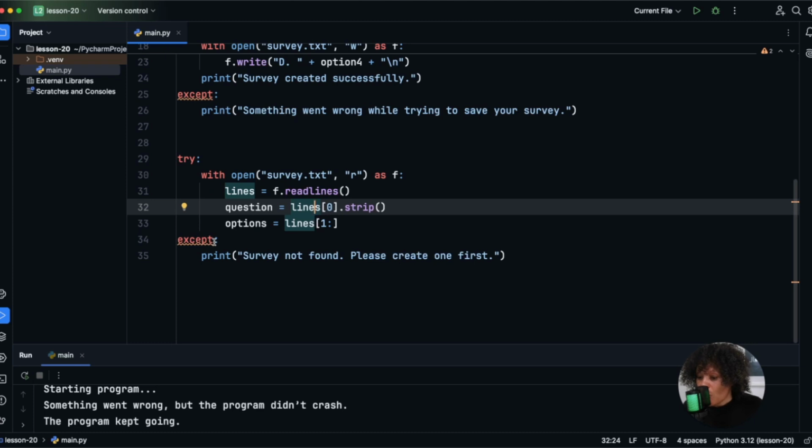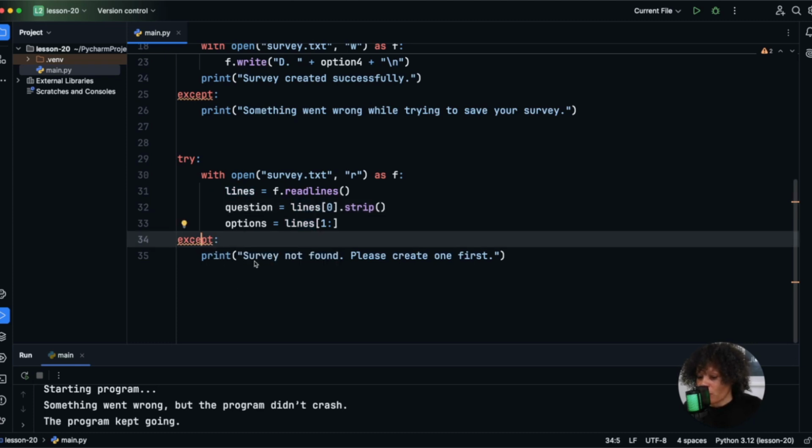So if opening or reading the file fails for any reason, then this block of code runs instead. And we're going to print survey not found.